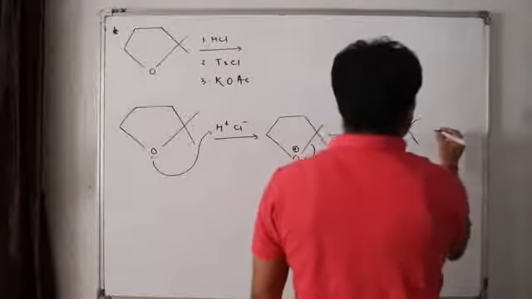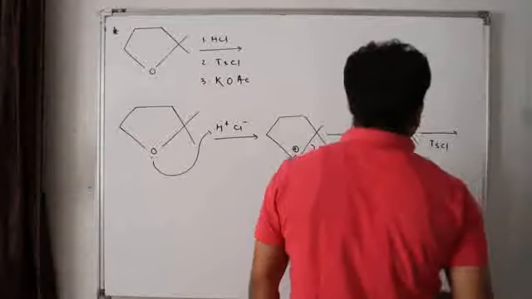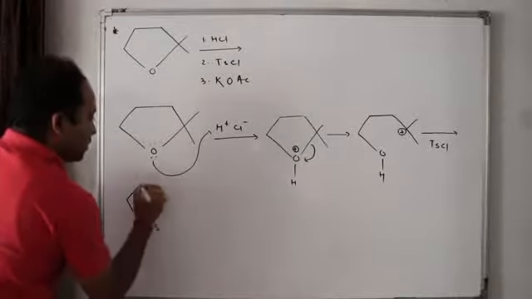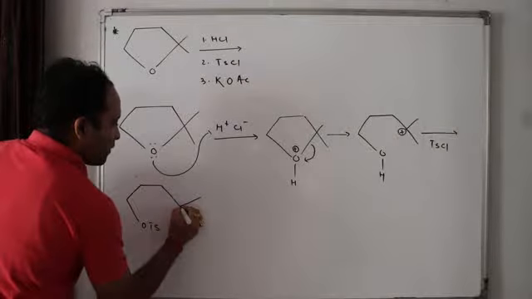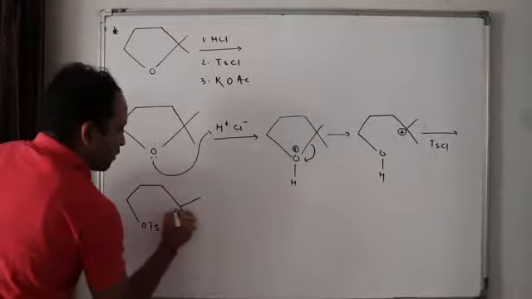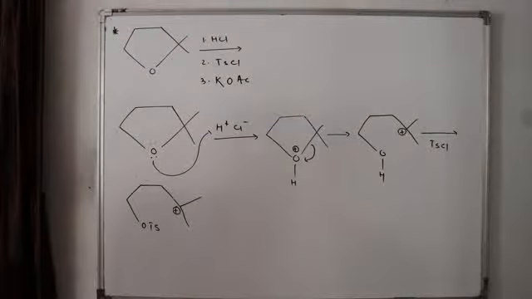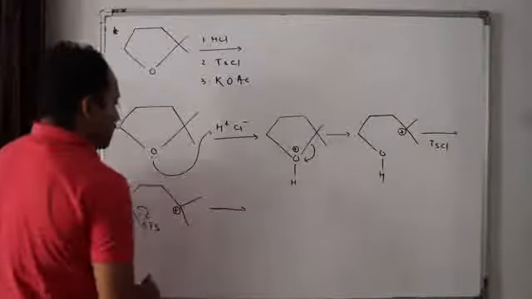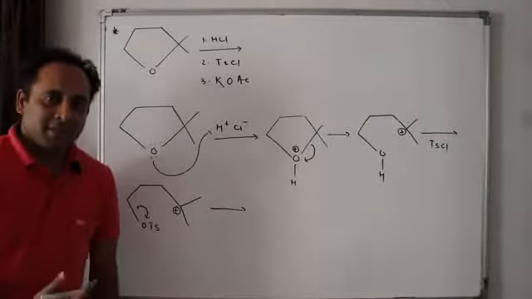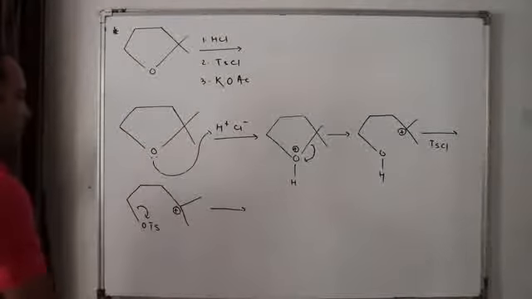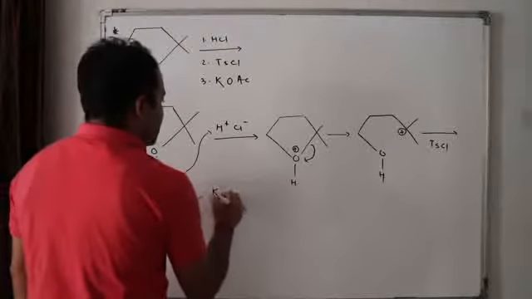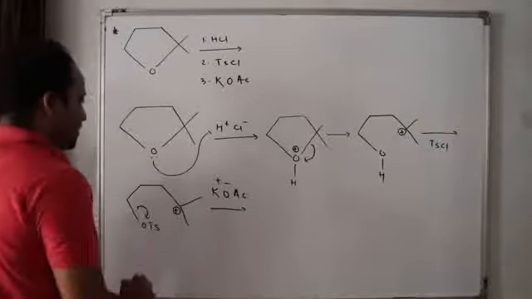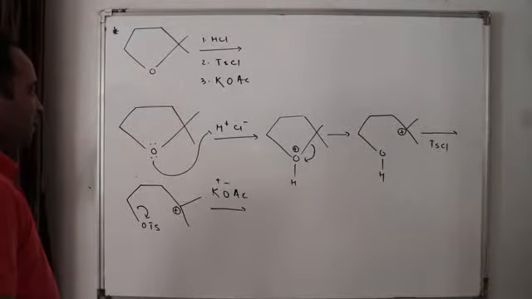Now to this, what will happen? TsCl. What is formed? OTs, so tosylate. Isn't this tosylate ion very stable, a very nice leaving group? Because it's stable. Weaker bases are stable and weaker bases are good leaving groups. So this will leave, and at the same time KOSe, Se minus K plus, will attack from the back. No rearrangement chances, isn't it? Are there any chances of rearrangement?